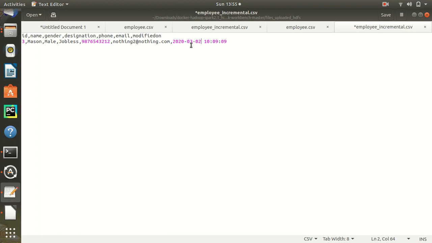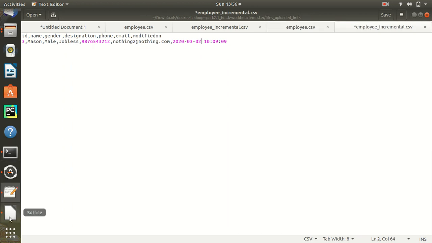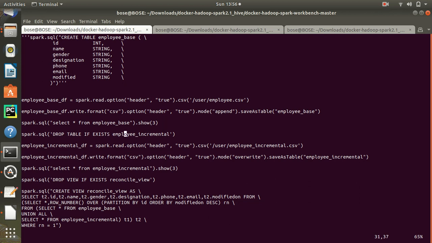So my data, which should be shown currently on the 2nd of March, or as of today, should be based on these two, right? It should show these two first, Erin and Jessica, and the third one, Mason, should show as jobless, but I cannot update in the table, right? So then the way around is, I have to write it in a different way. That's what I'm doing here.